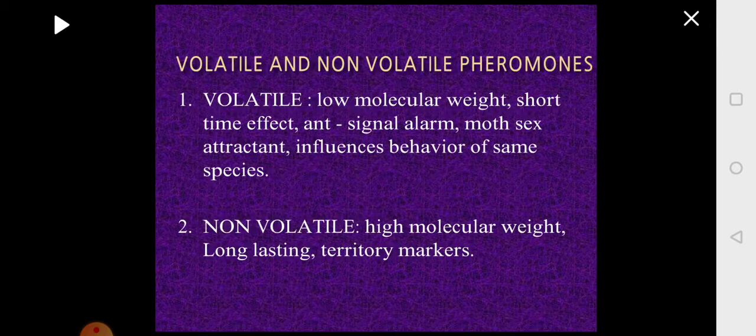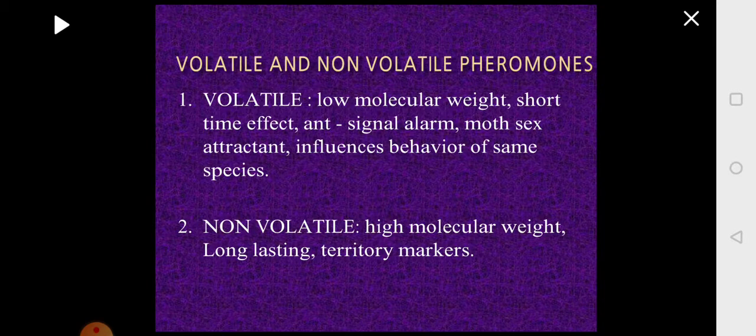Apart from this, the pheromones are also classified as volatile and non-volatile pheromones. This is based on the molecular weight of the chemical substance. If the molecular weight is low, then you call it a volatile pheromone, and this is responsible for short-time effects, like signaling. When there is a danger, it has to produce an alarm, which is required for a short time.